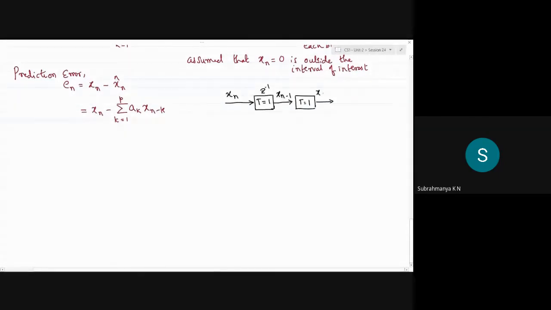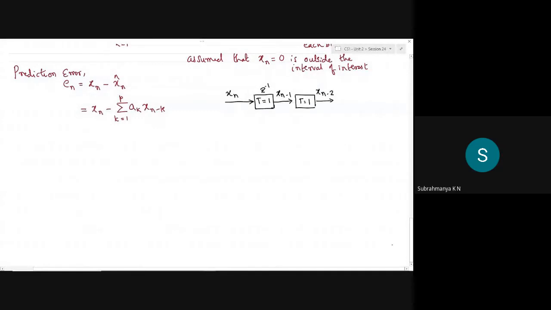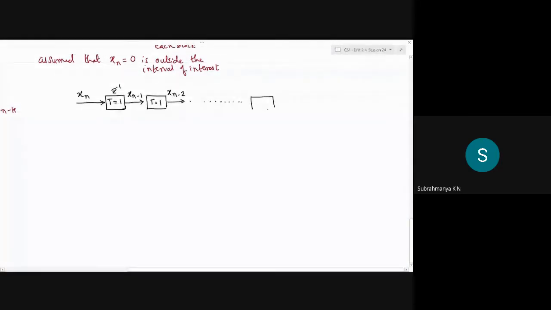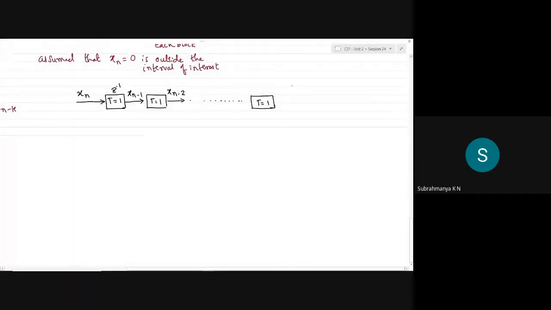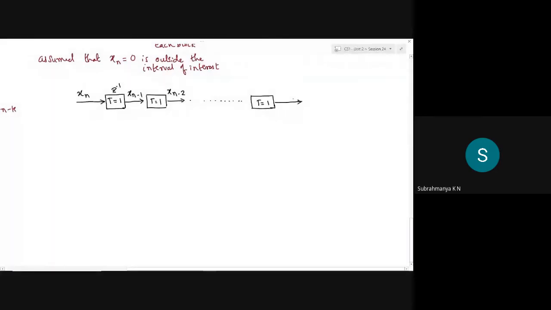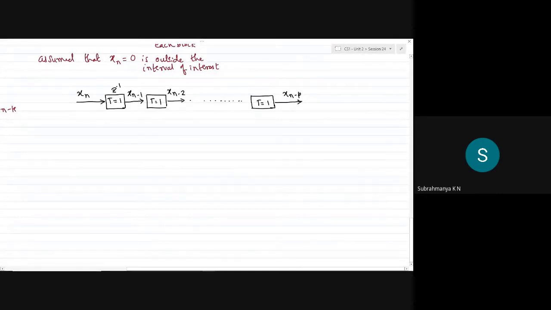This produces xn minus 2 and so on, and finally, if it's of order p, we'll have so many delay blocks, and hence the final output is xn minus p.